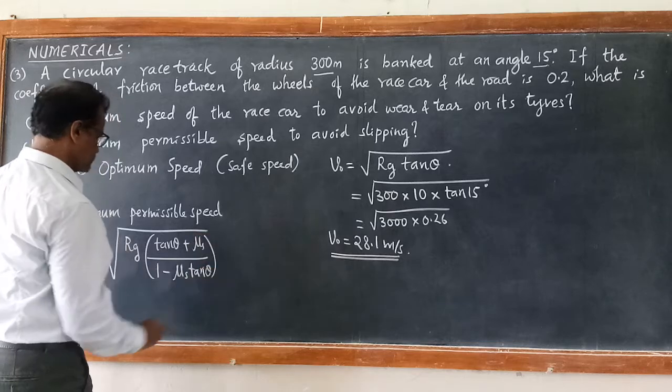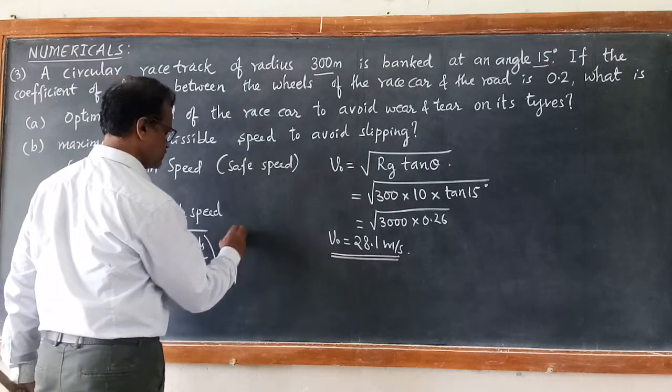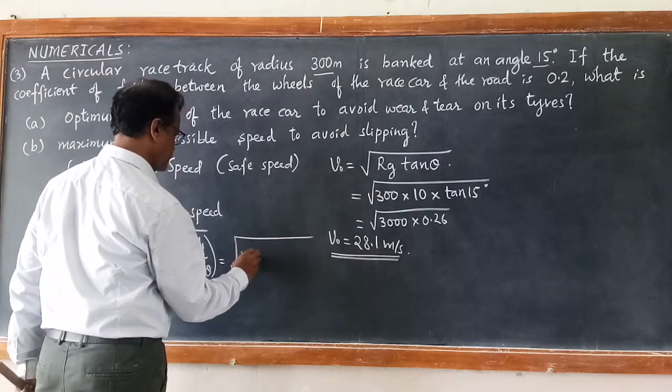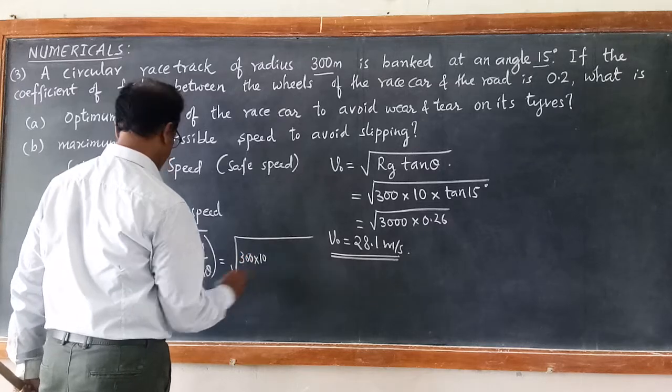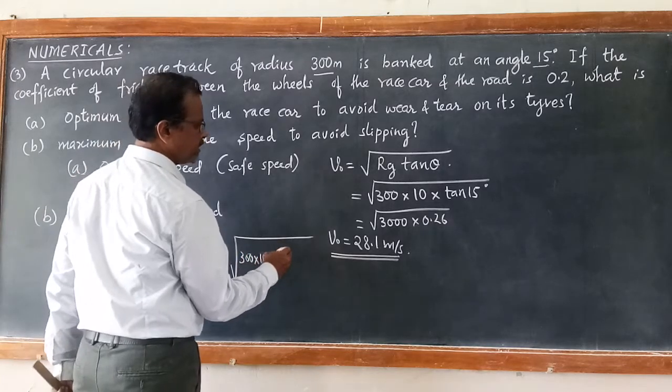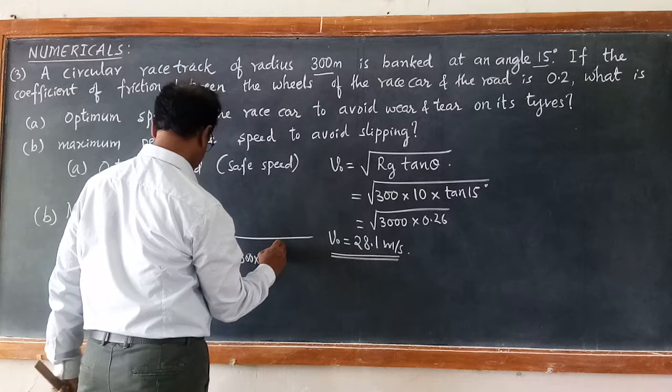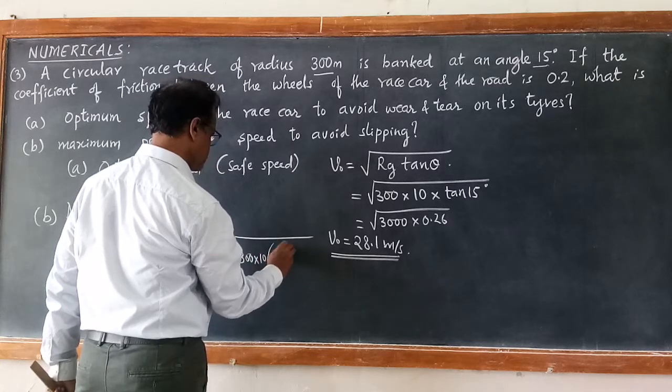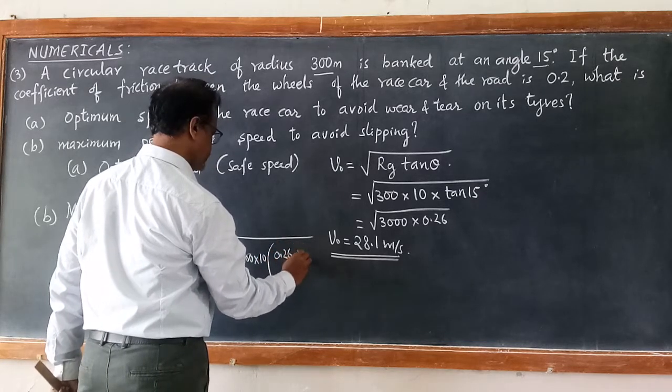Just substitute these values. Square root of 300 into 10 into tan 15. Tan 15 already we got, 0.26, plus mu s.